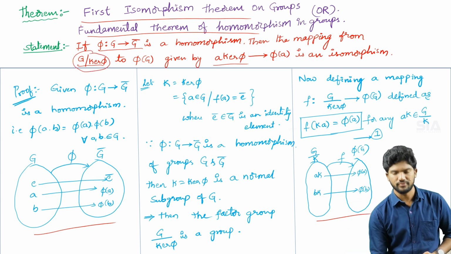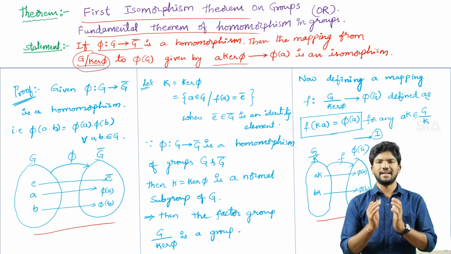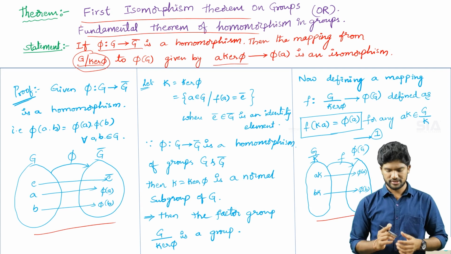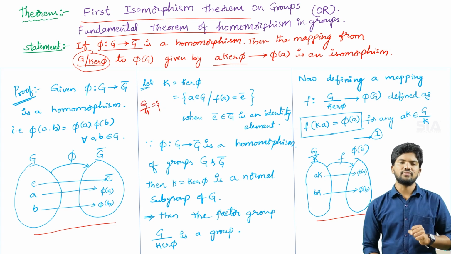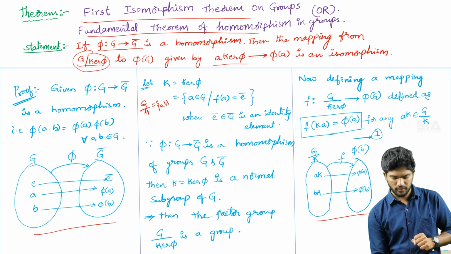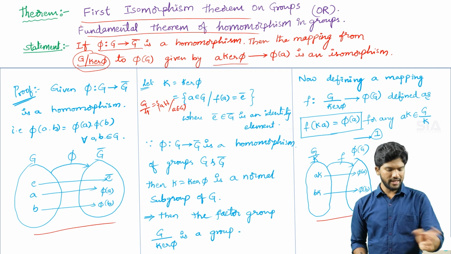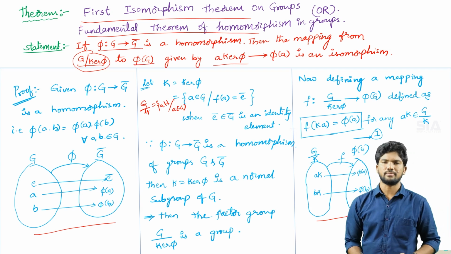G by kernel phi, where capital G is the group and kernel is a subgroup of capital G. G by H means the factor group, the set of all left cosets. You know very well, G by H is the factor group. It is called the set of all left cosets. You can write in this format aH such that a belongs to capital G. So this is called the factor group, and from the factor group to phi of G. Phi of G means the homomorphic image of capital G.